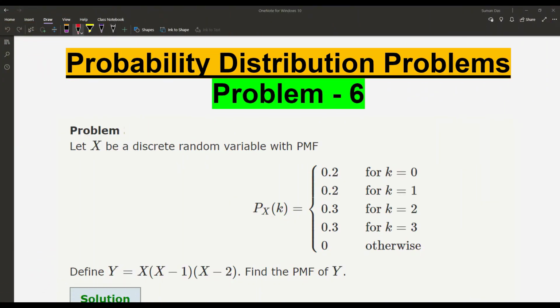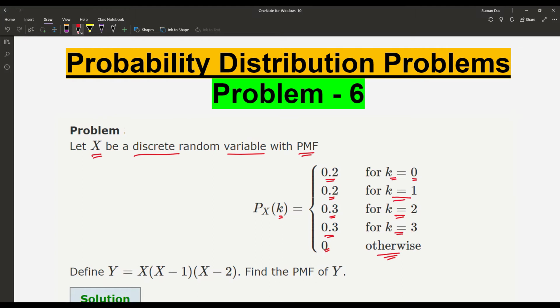Now the problem statement is: let capital X be a discrete random variable with PMF, that means the probability mass function, and given that P_X(k), where k is the random variable value, is 0.2 when k is equal to 0, 0.2 when k is equal to 1, 0.3 when k is equal to 2, 0.3 when k is equal to 3, and otherwise, for any other values of k, the probability is 0.